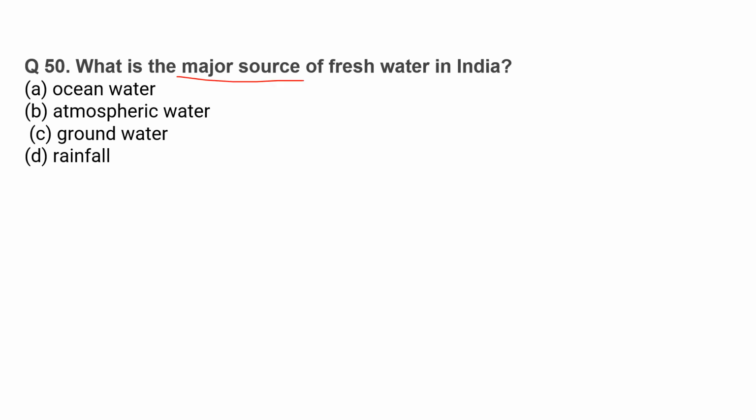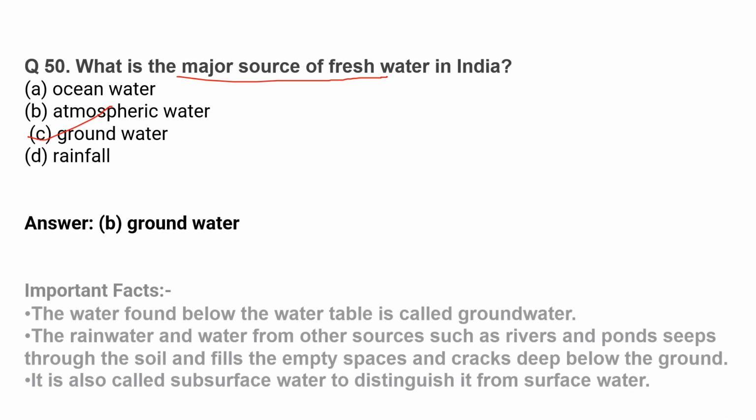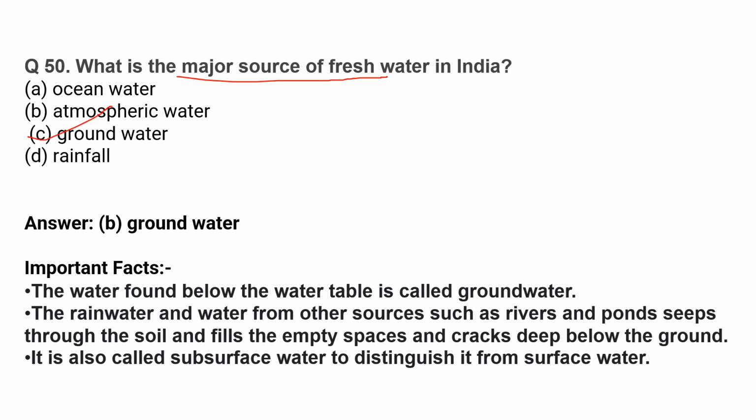What is the major source of fresh water in India? The correct option is option C, groundwater. The water found below the water table is called groundwater. The rainwater and water from other sources such as rivers and ponds sifts through the soil and fills the empty spaces and cracks deep below the ground. It is also called subsurface water to distinguish it from surface water.